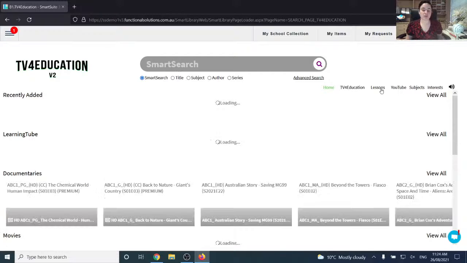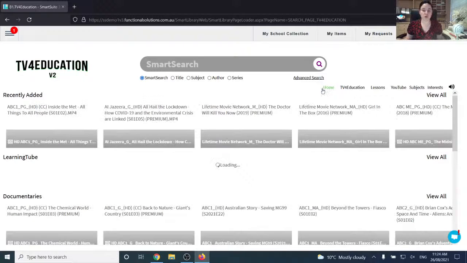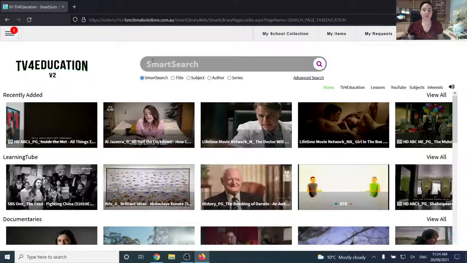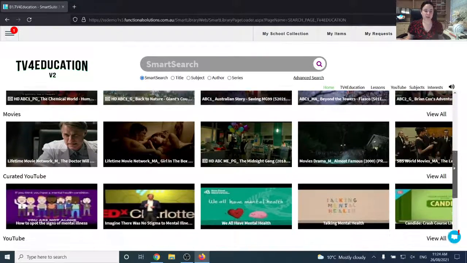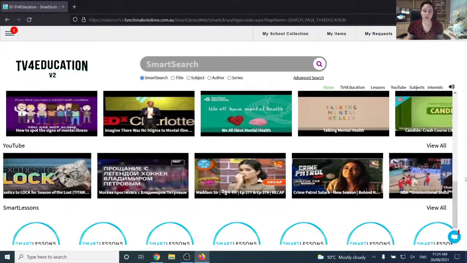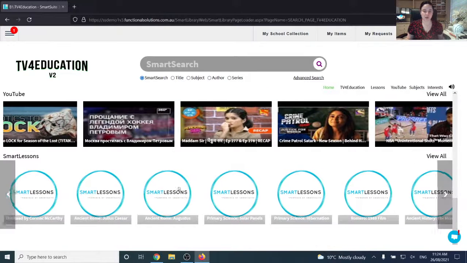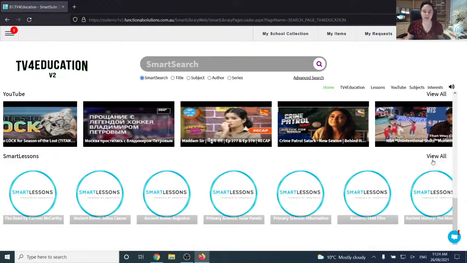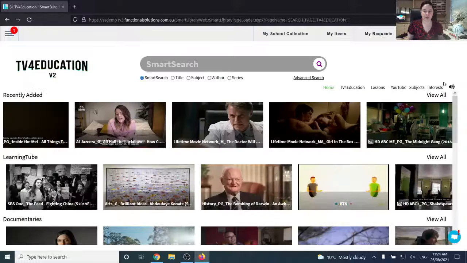You can also do this for lessons and YouTube. When you're on the home page, it will automatically search the TV4Ed videos. But if you want to search for YouTube and lessons, make sure you click the YouTube or lessons tab here, or scroll down to curated or normal YouTube here, and click view all and search that way. Or use the smart lessons bar here, click view all, and you can do it that way as well.